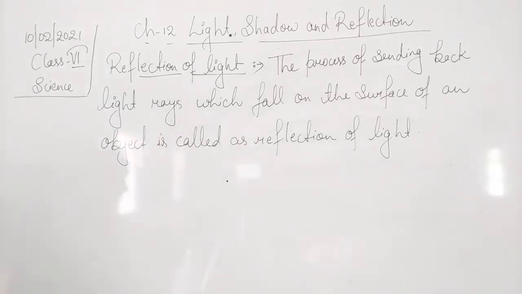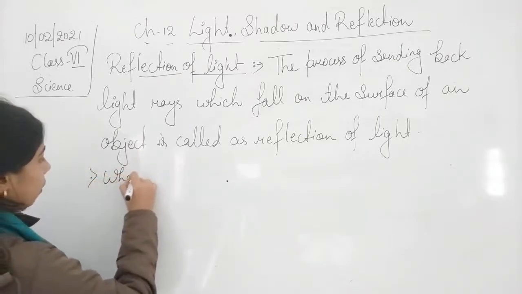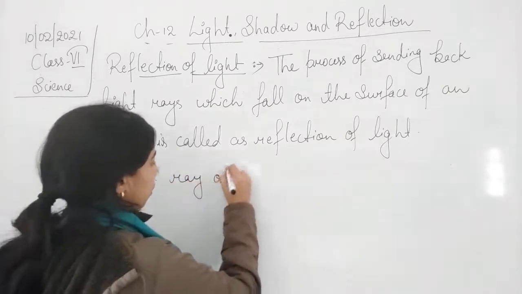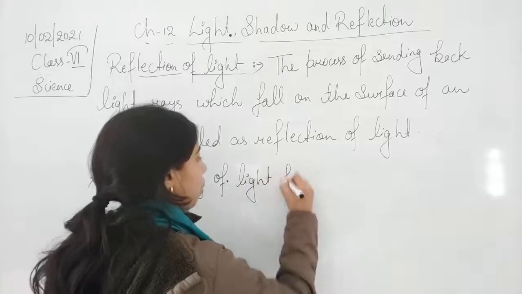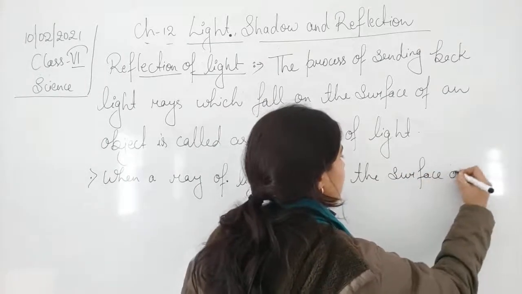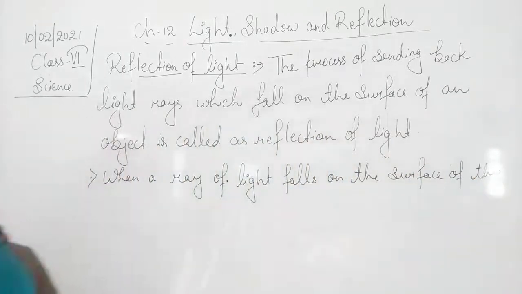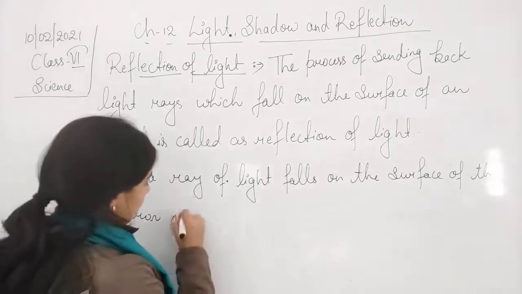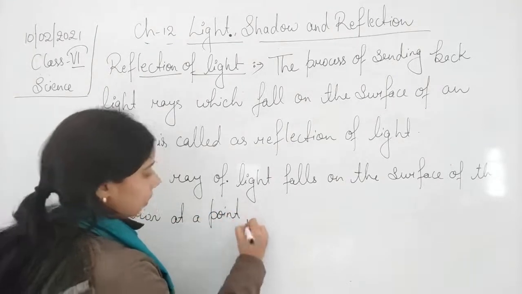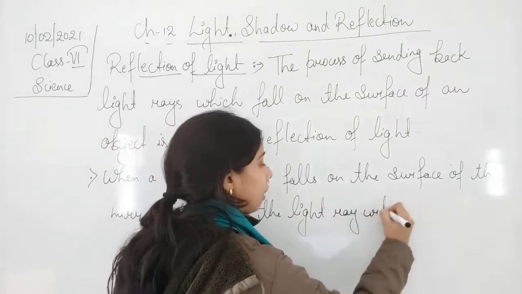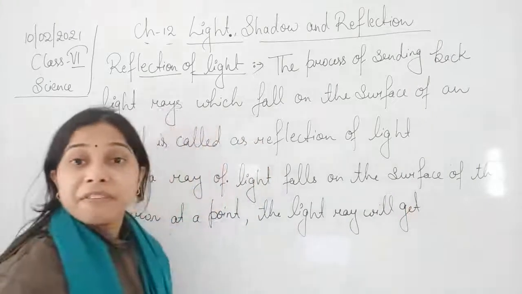So we can write some points: when a ray of light falls on the surface of the mirror at a point, the light ray will get reflected.